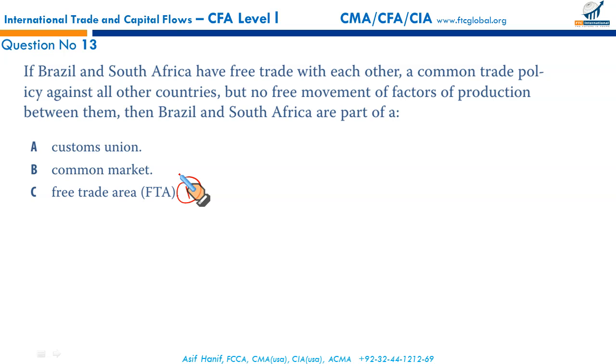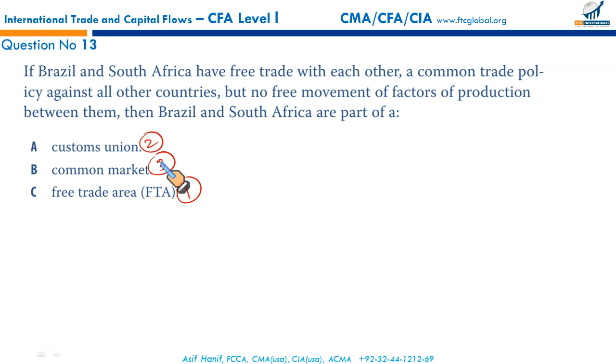One step further, more integration, customs union: no tariffs, no border checks, common external tariff, and trade deals for the whole customs union. And finally, the most integrated, common market: no tariffs, common external tariff, freedom of movement of goods and people, and common rules and regulations.